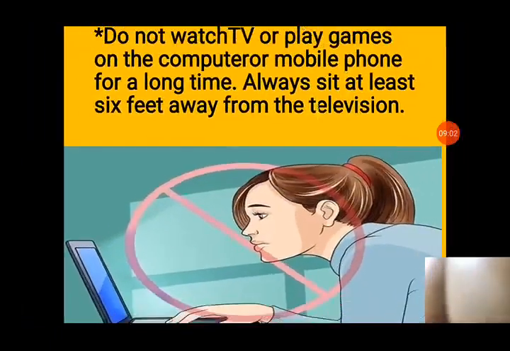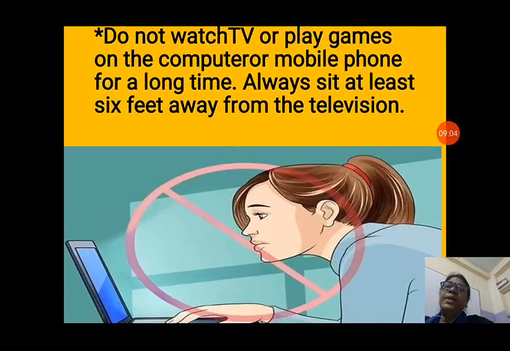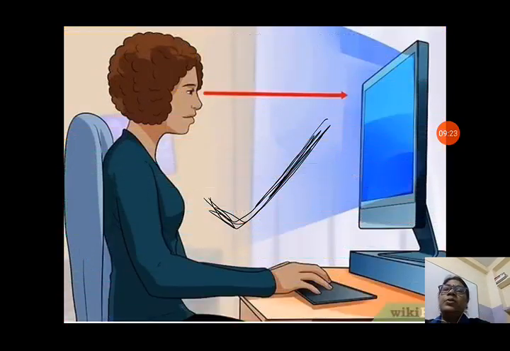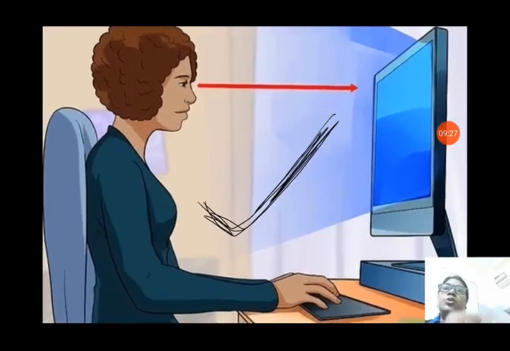Now, next care is do not watch TV or play games on the computer or mobile for a long time. Computer or mobile, you should not play games for a long time because it will give strain to your eyes. Always sit at least 6 feet away from the television or computer so that it cannot give strain to your eyes. You can see this is correct and that figure was wrong. Now, in this correct posture you should see the distance being maintained.